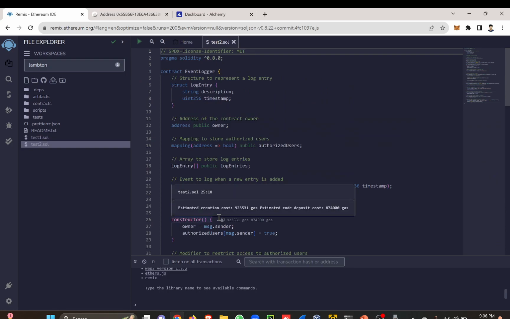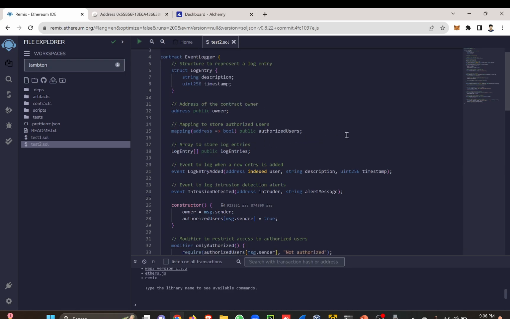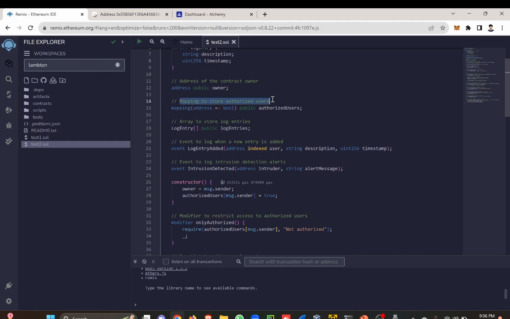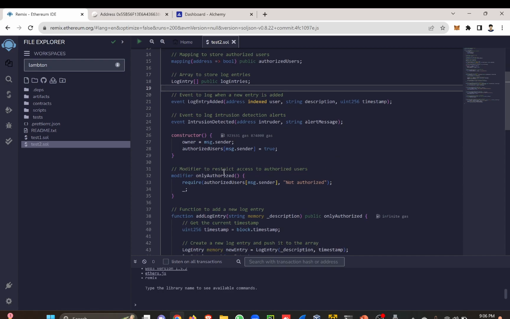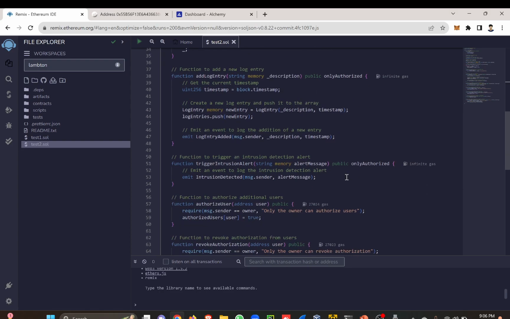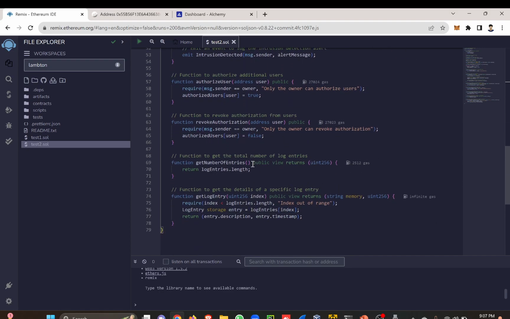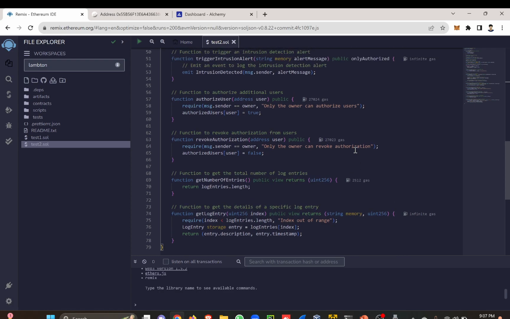In the test2 file, we have written all the functionality: the address of the contract owner, a mapping to store authorized users, an array to store log entries, an event to log when a new entry is added, a modifier to restrict access to unauthorized users, a function to create a new log entry and push it to the array, a function to authorize additional users, a function to revoke authorization from users, a function to get the total number of log entries, and so on. After writing the code, we will go towards compilation.